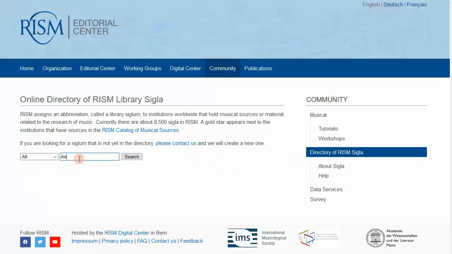If you search for an institution but cannot find it, we'd be happy to create a siglum for you. Just send us an email, contact@rism.info. Also, feel free to contact us if you notice any errors in the directory or have updated information.